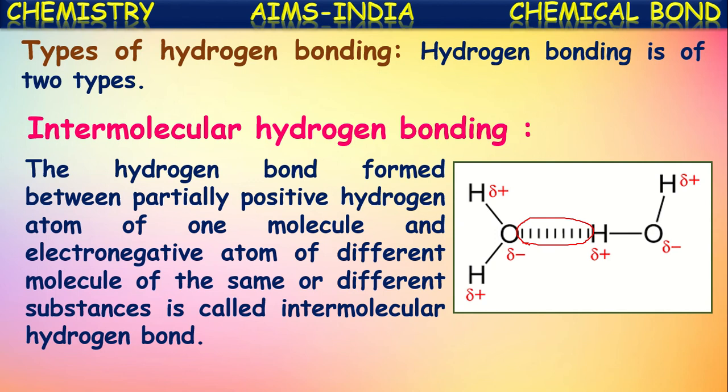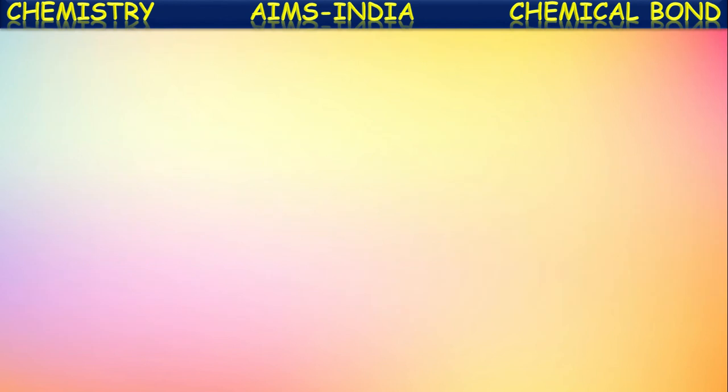As it is created between two different molecules, it is also called intermolecular hydrogen bonding. Hydrogen bonding between two different molecules is called intermolecular hydrogen bonding.